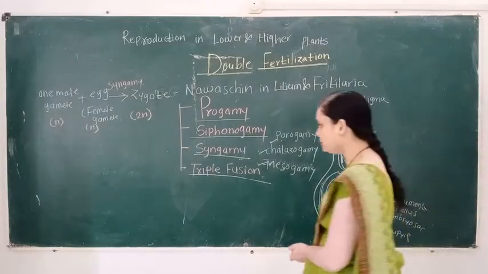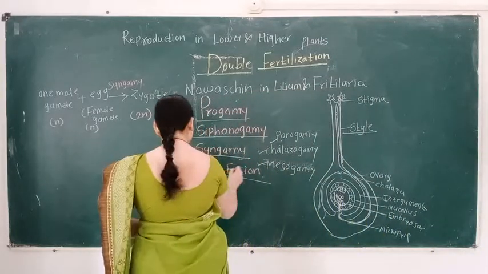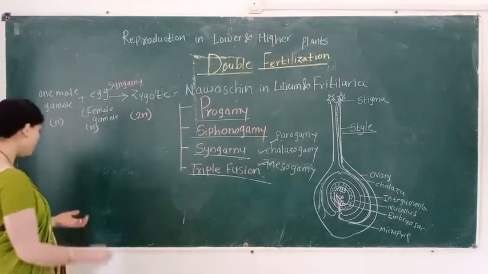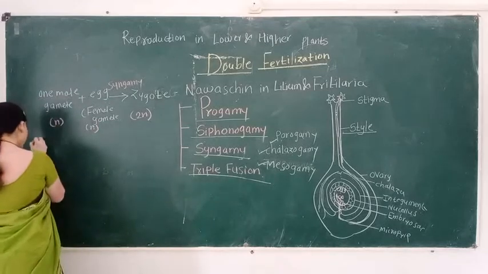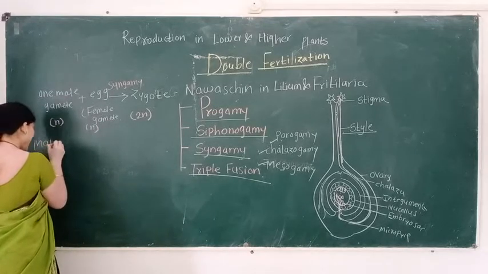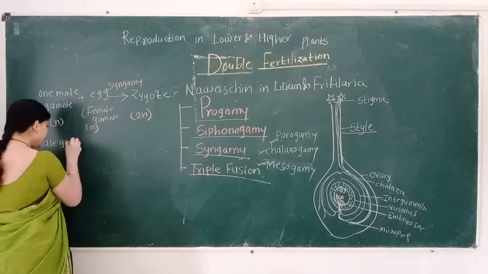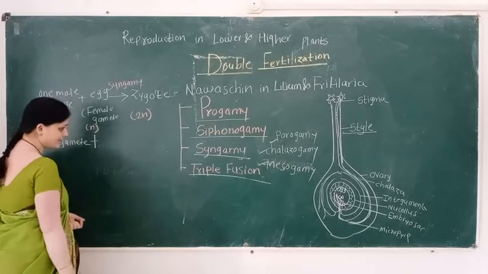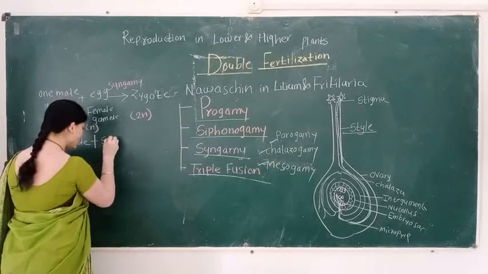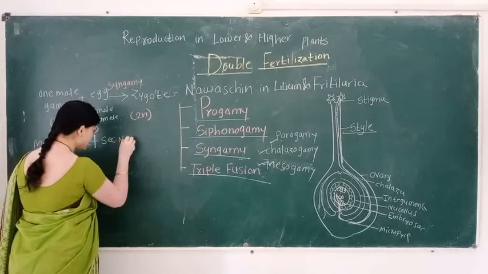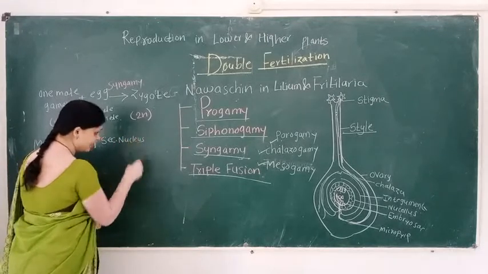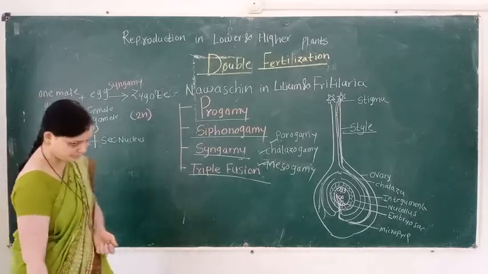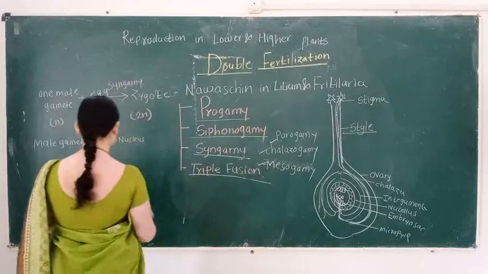Then, what is triple fusion? Out of two male gametes, the remaining male gamete fuses with the secondary nucleus. The secondary nucleus is present at the center of the embryo sac. It is also called the definitive nucleus.